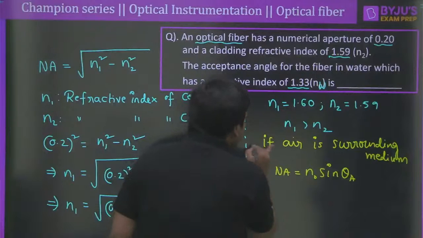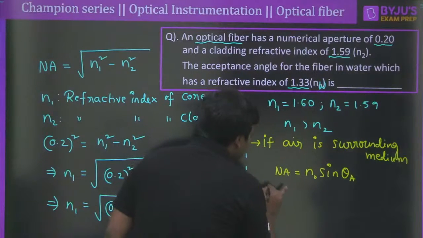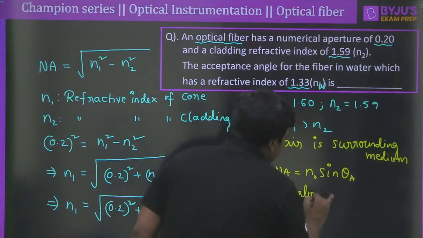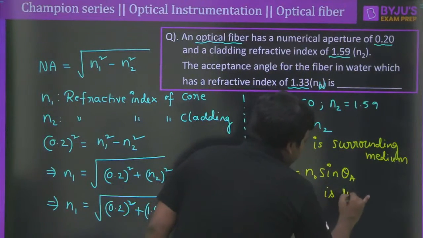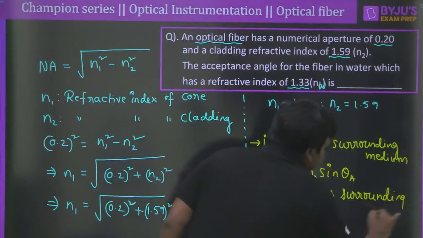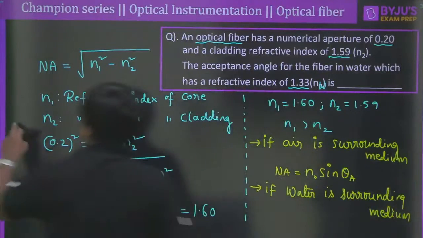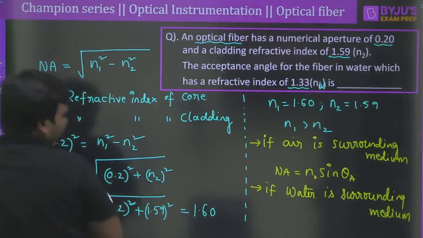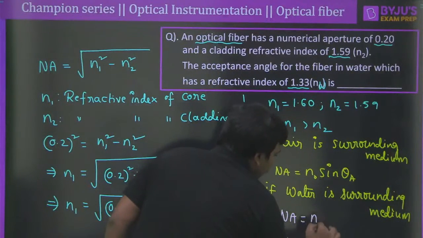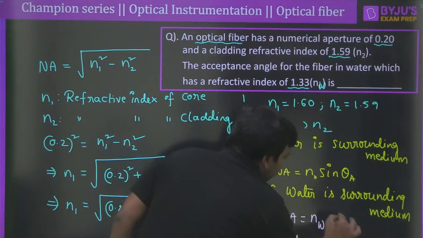But if the surrounding medium is water, what should I say here? If water is the surrounding medium, now you should be very careful and rewrite this. If water is the surrounding medium, I am absolutely sure that it has to be rewritten as numerical aperture must be equal to the refractive index of water into sine theta A.